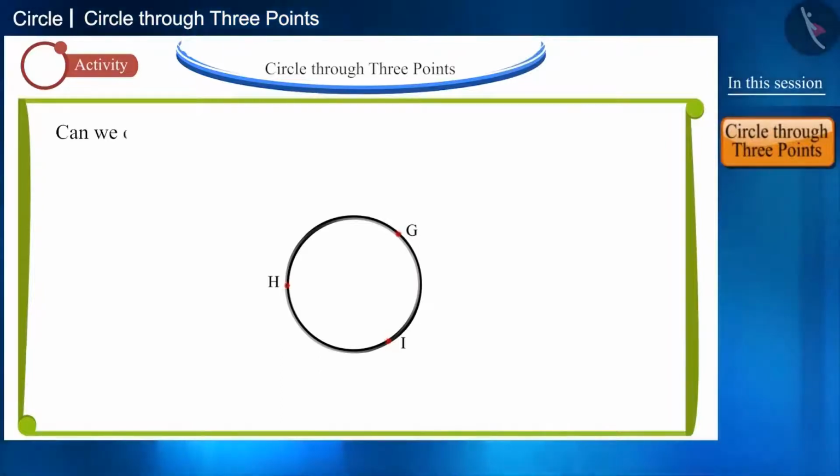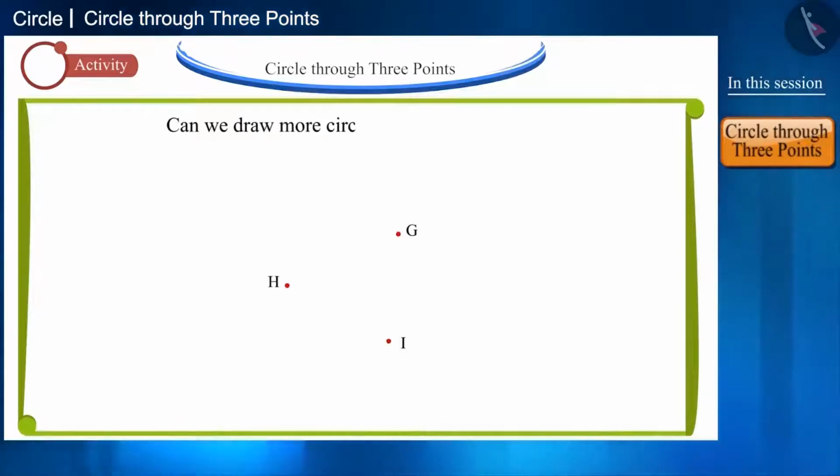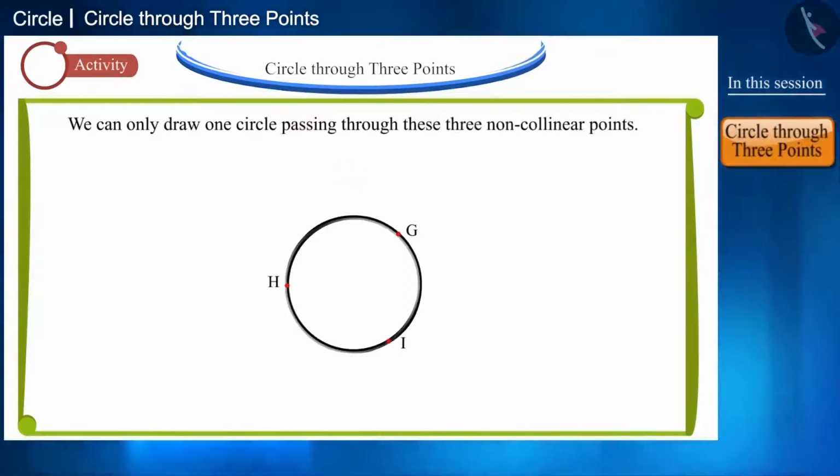So, can we say that we can draw one and only one circle passing through 3 non-collinear points? Let's check. Can we draw more circles from these points? No. We can only draw one circle passing through these 3 non-collinear points.